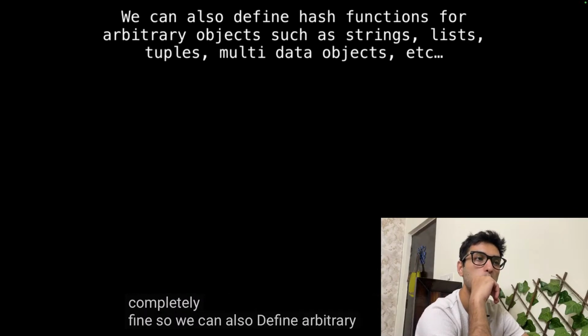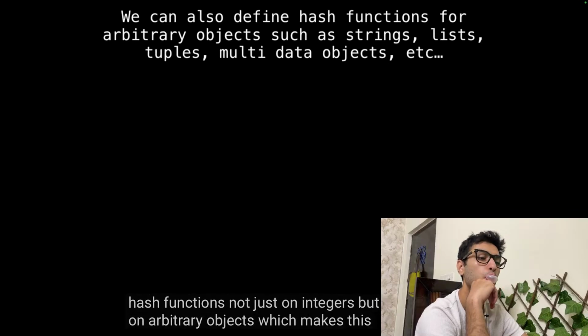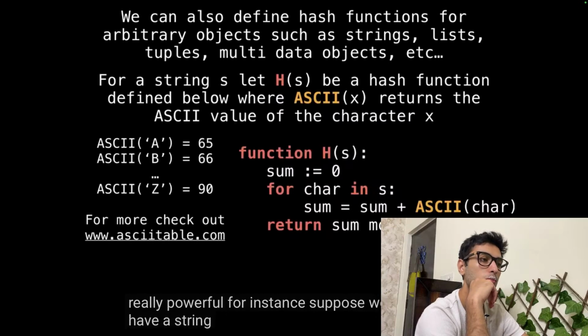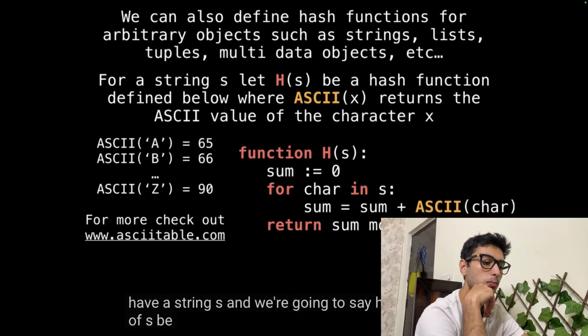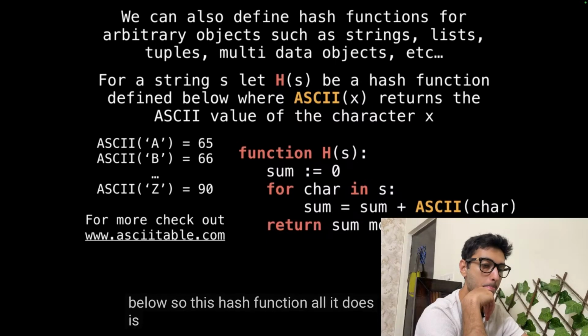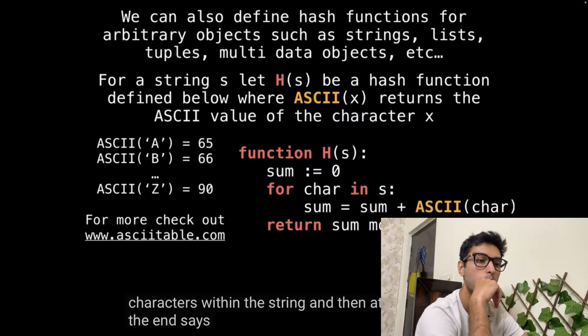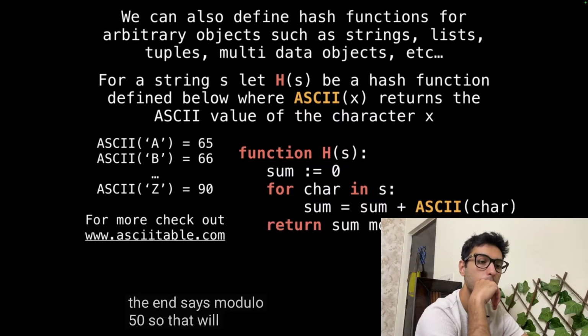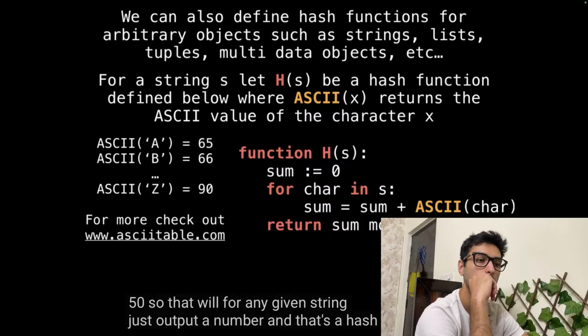We can also define arbitrary hash functions, not just on integers, but on arbitrary objects, which makes this really powerful. For instance, suppose we have a string s, and we're going to say h of s is the hash function that I've defined below. All this hash function does is sum the ASCII values of the characters within a string, and then at the end take modulo 50. So for any given string, it just outputs a number, and that's a hash function.